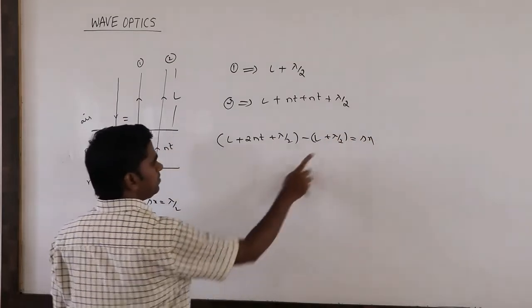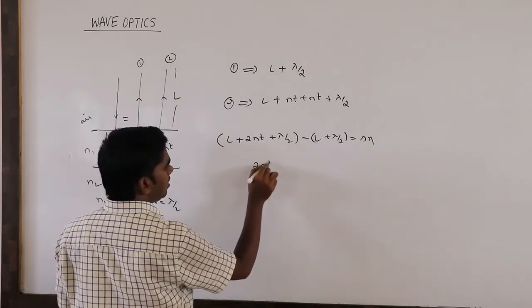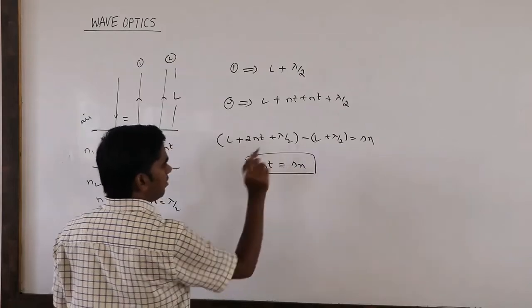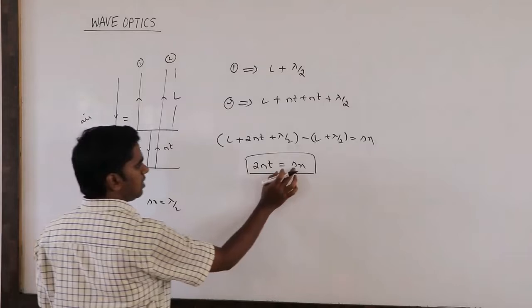Lambda by 2 gets cancelled, L gets cancelled, so 2nt equals delta x. Again you get the same thing, 2nt equals delta x.